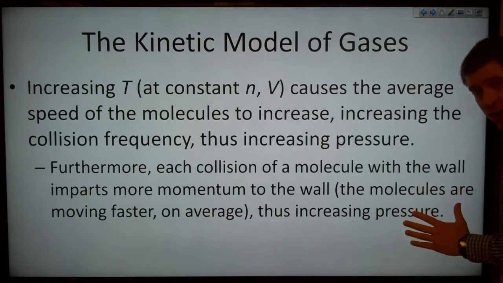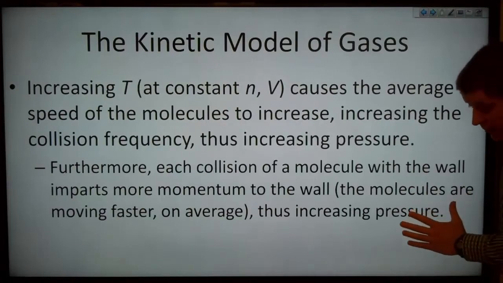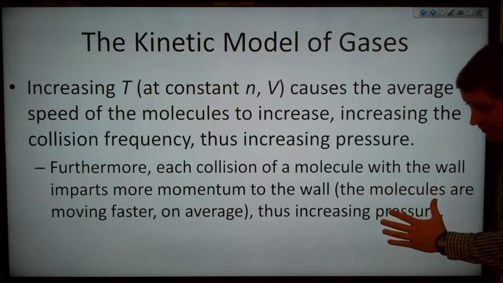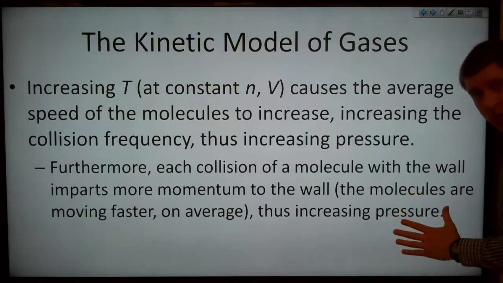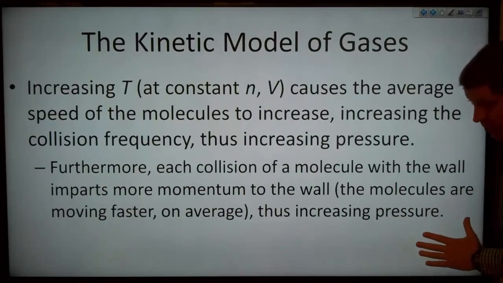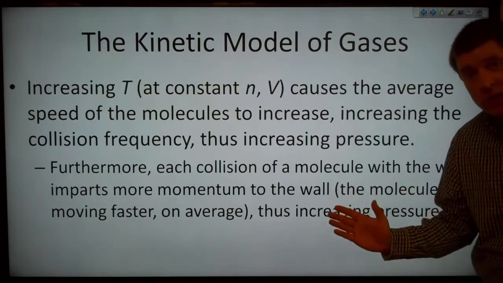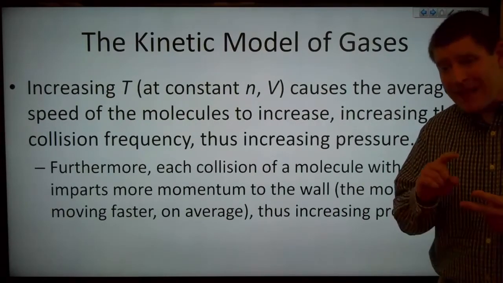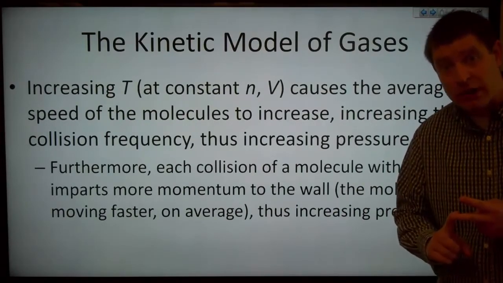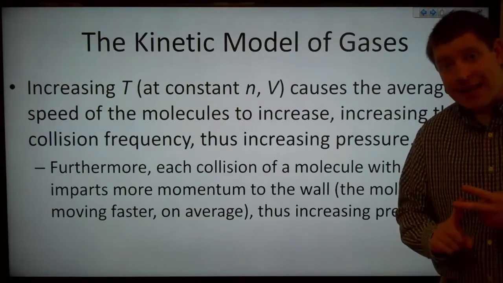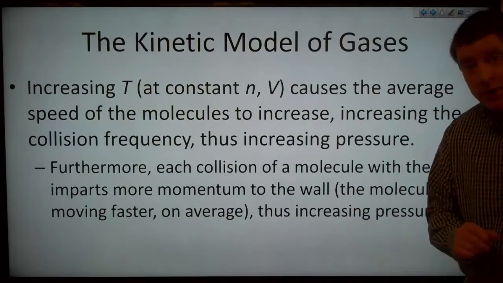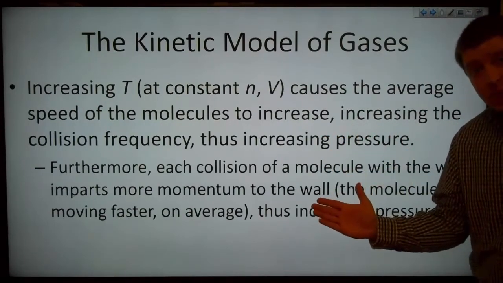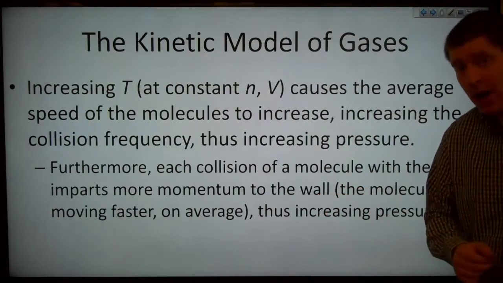And that means that each collision imparts more energy. That means that each collision is going to impart more momentum to the wall. That means the force on the wall has to go up, and that means the pressure goes up. So the pressure is going up for two reasons. One, we have more collisions in a given amount of time, and two, each collision that we do have, which we now have more of, is hitting harder. So the pressure is going up because the collision frequency is changing and the momentum transfer of each collision is going up.